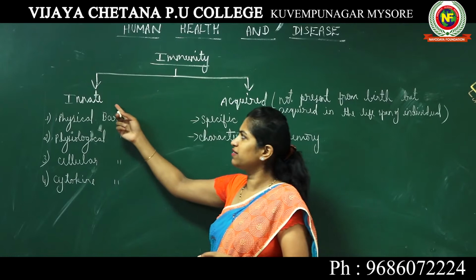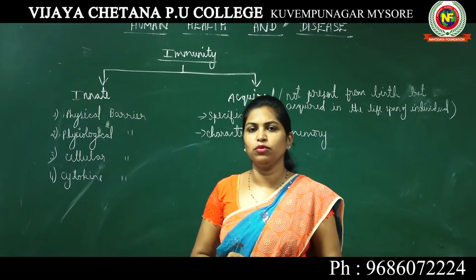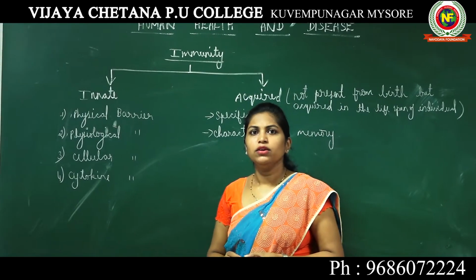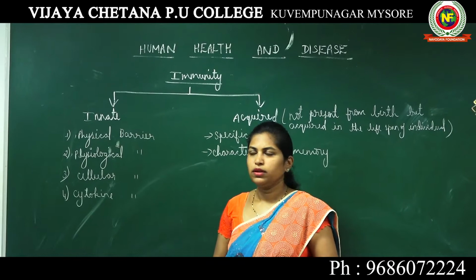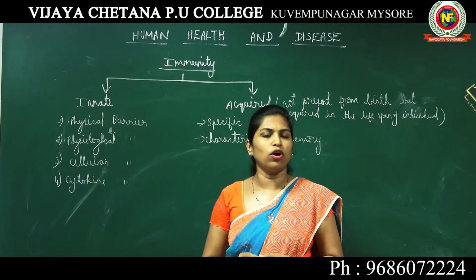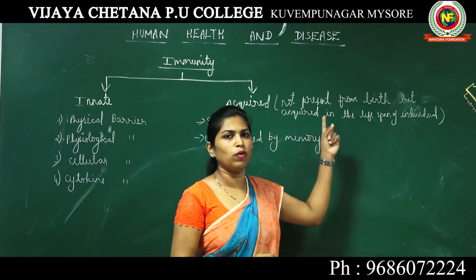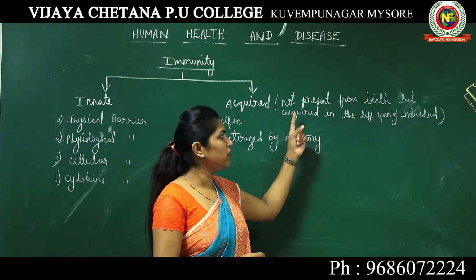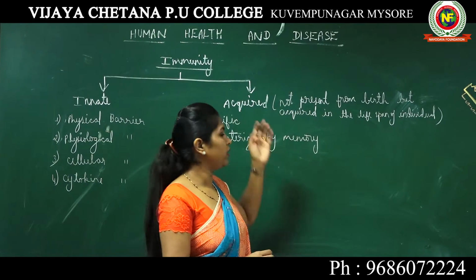We have already discussed innate immunity, which is present in our body from the time we were born, whereas acquired immunity is not present at the time of birth. However, an individual acquires or gains it in his lifespan. So this is acquired immunity.